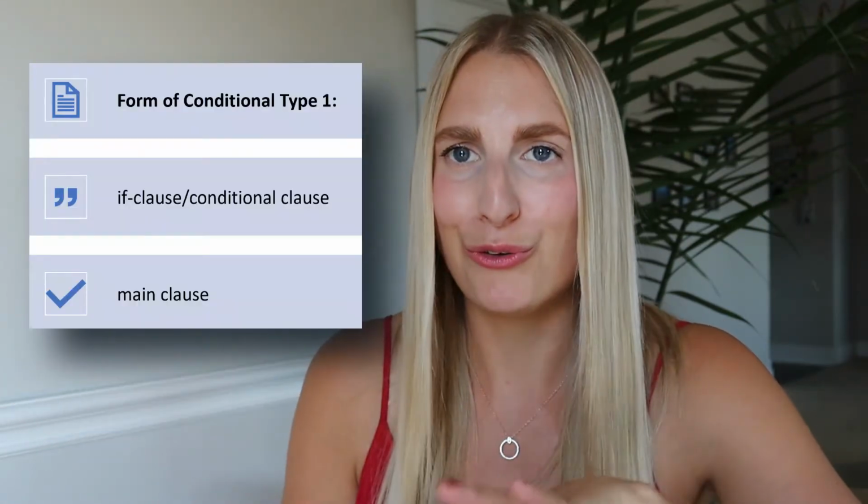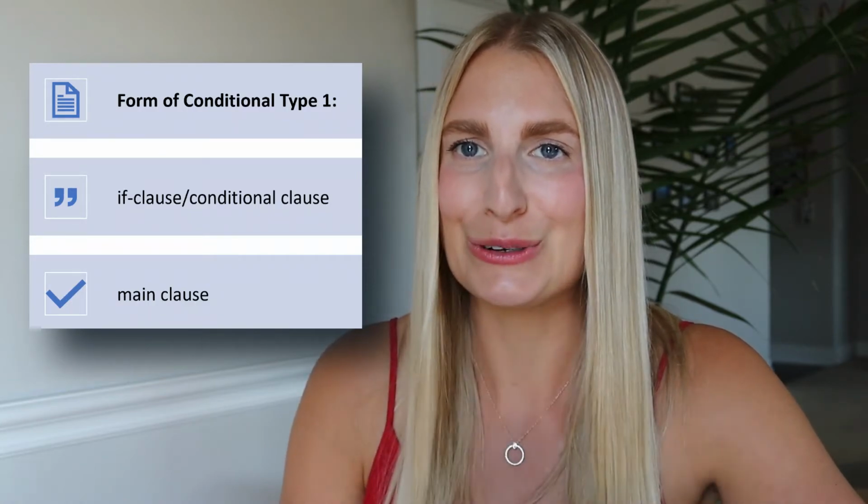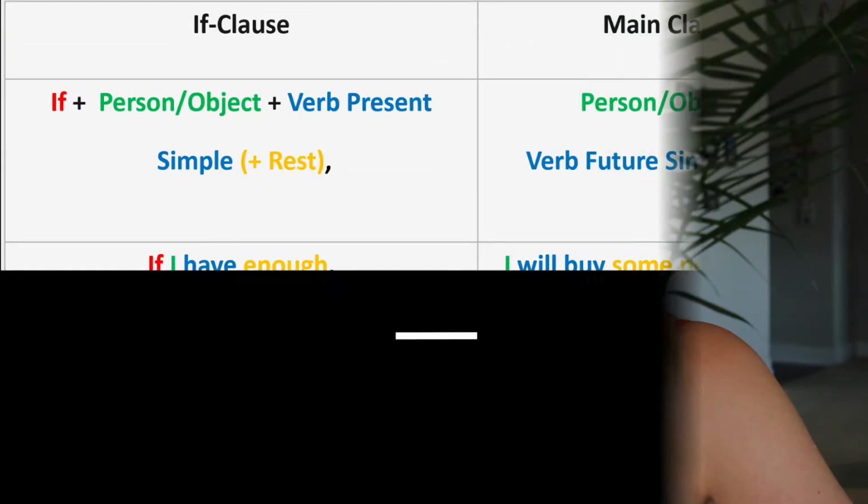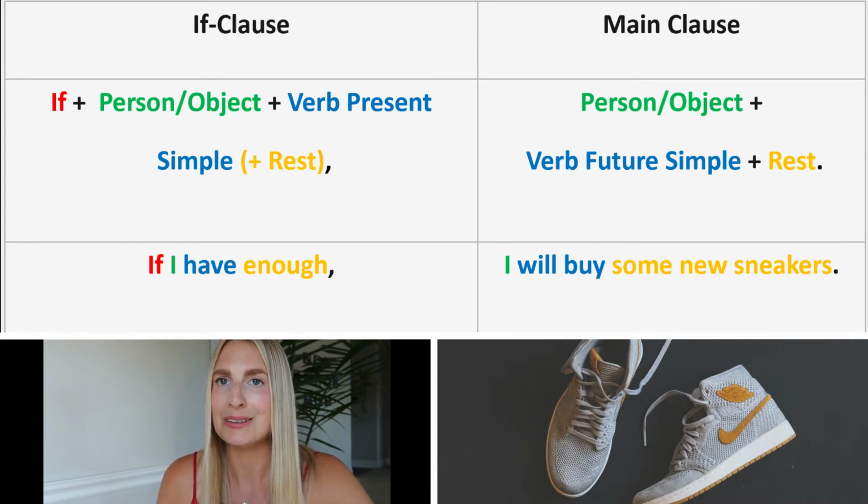But let's get back to the form of the conditional type 1 and let's look at some examples. If I have enough money, I will buy some new sneakers. The if clause starts with if, then with the person, which is I, then with the verb in the present simple form, which is have. Then with the rest, enough money.